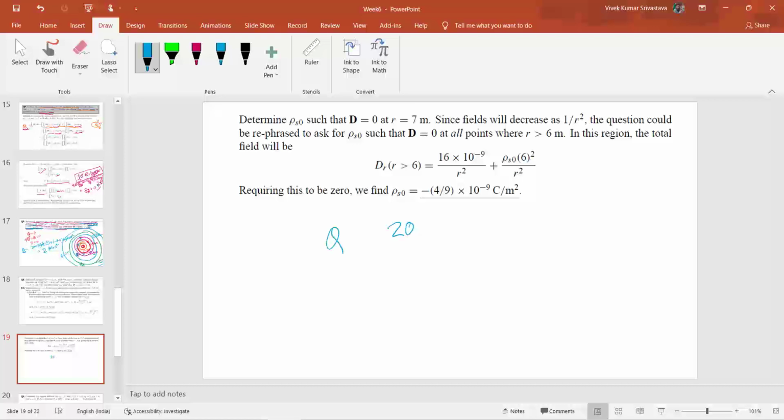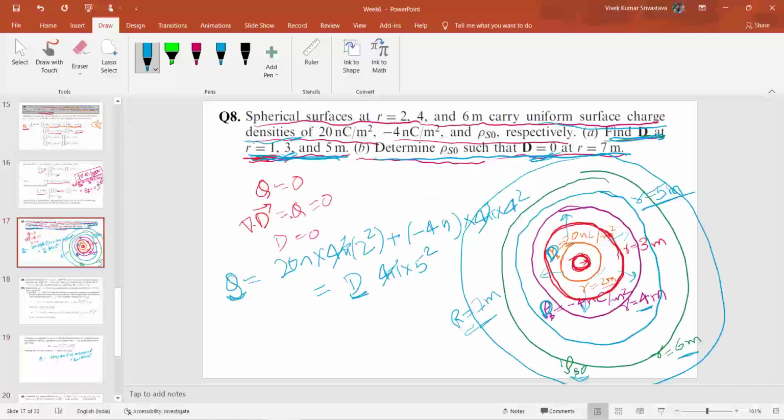First you have to calculate the total charge, which will be equal to 20 nano into 4 pi into 2 square, plus minus 4 nano into 4 pi into 4 square, plus rho s naught into 4 pi into 6 square. Okay, so this will be the total charge enclosed inside this r equals 7 meter radius spherical surface.